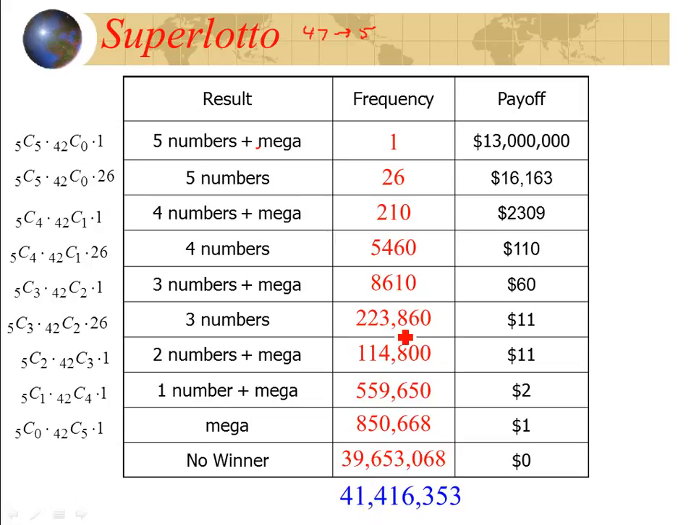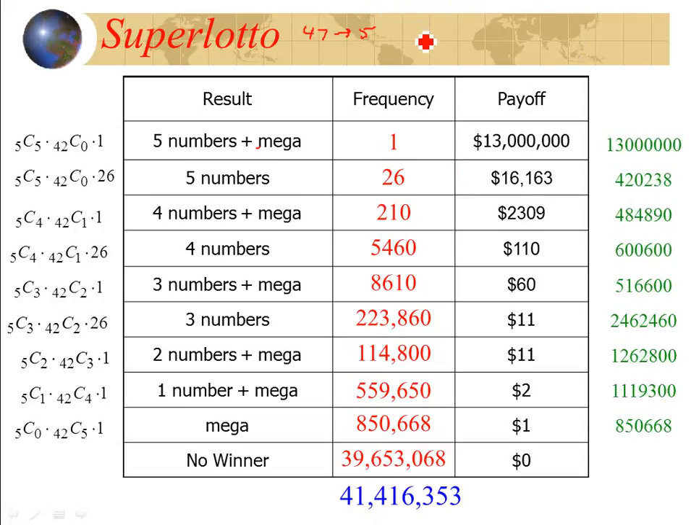So now what we're going to do is calculate it out. So all we do is take your frequency times the payoff and then you're going to find that sum. So I'm going to multiply those across. So 1 times 13 million, 26 times 16,163, 210 times 2,309. And these are the totals. Now when I do this one, 39 million times 0, that's just 0. And I'm going to add up all those, and that is how much they'd expect to pay off.